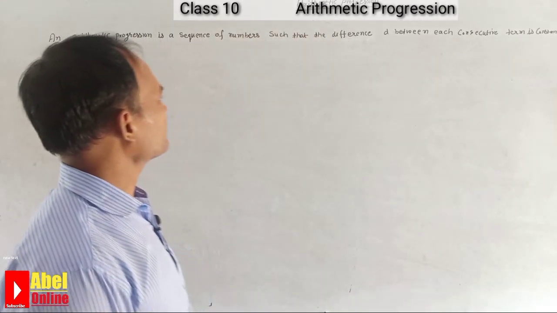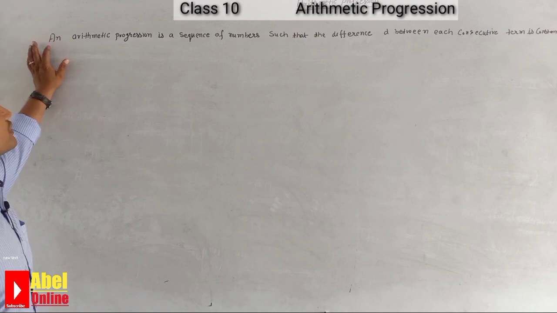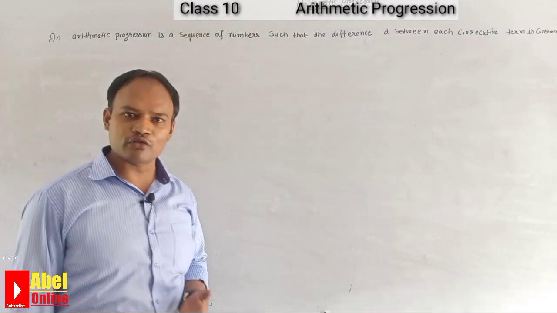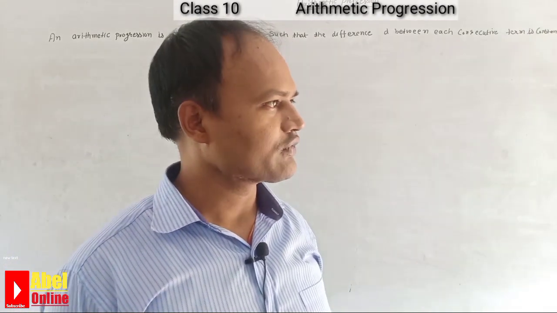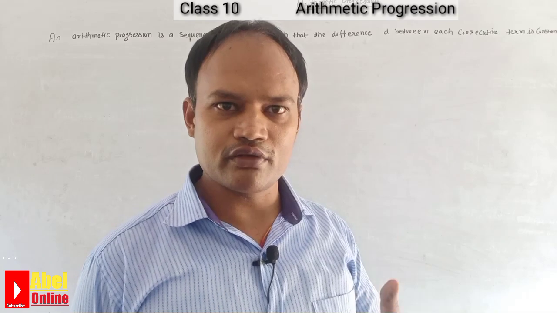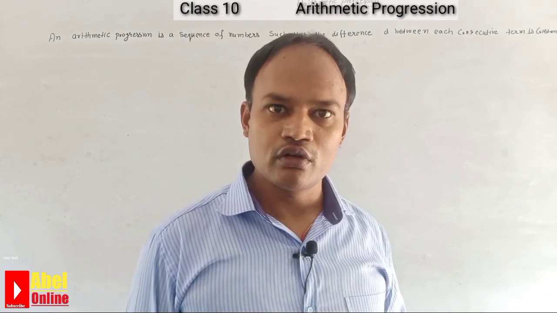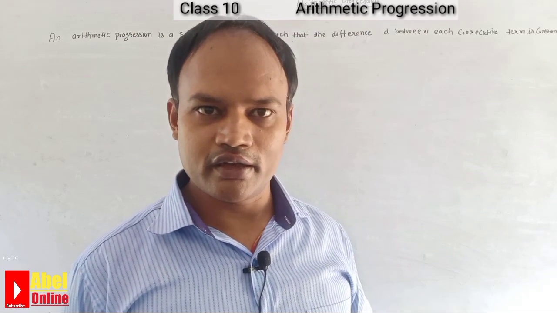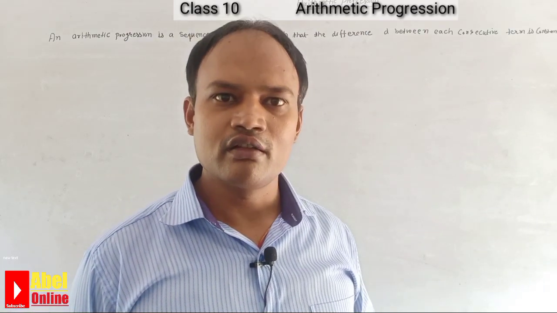So what is an arithmetic progression? We can say that an arithmetic progression is a sequence of numbers. Means there are a lot of numbers that are in sequence. What is a sequence? Just like 1, 2, 3, 4, 5. This is a sequence. Maybe 2, 4, 6, 8, 10, 12. This is a sequence. Maybe 3, 6, 9, 12.